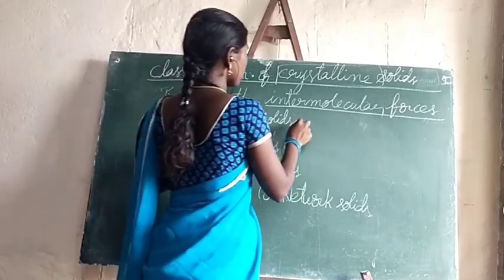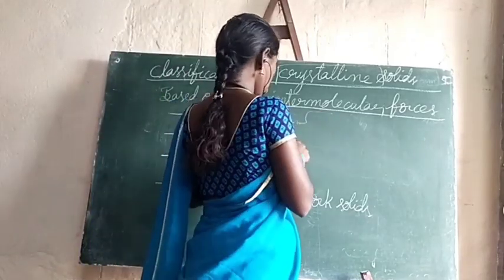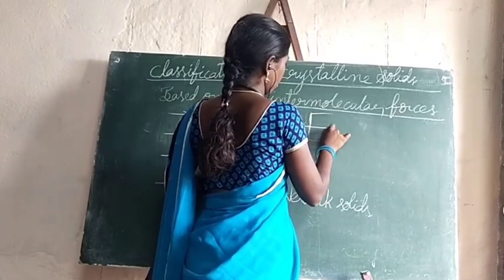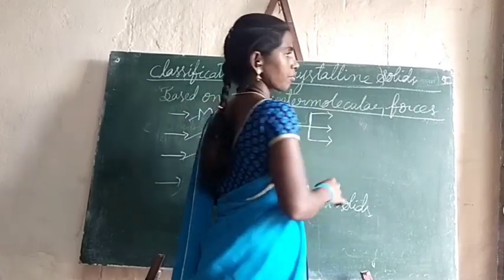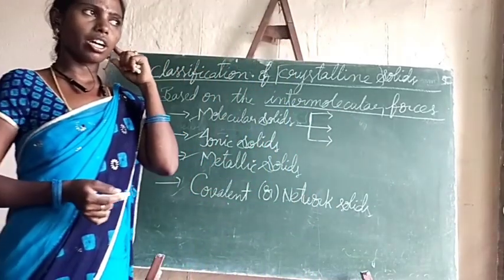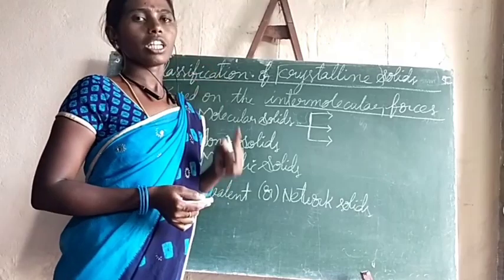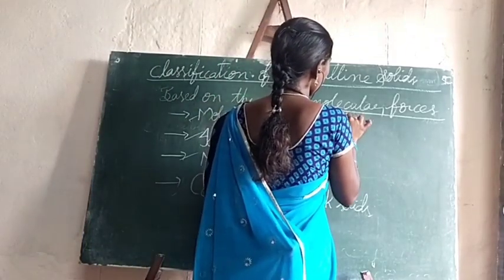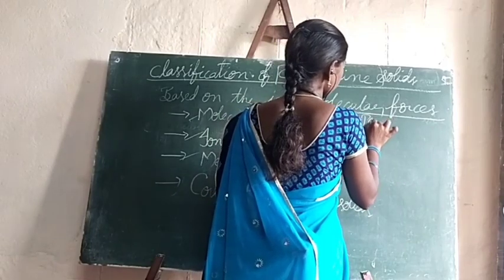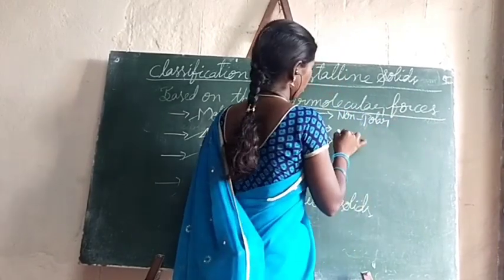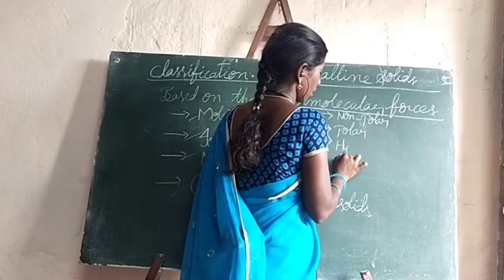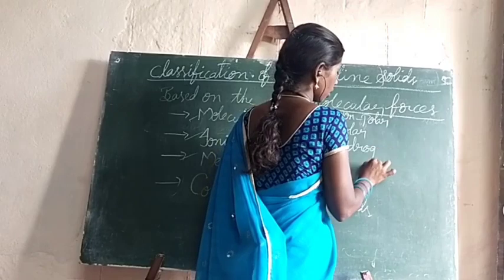Now, these molecular solids are further classified into 3 types. What are those 3 types? Non-polar molecular solids, polar molecular solids and hydrogen bonded molecular solids.